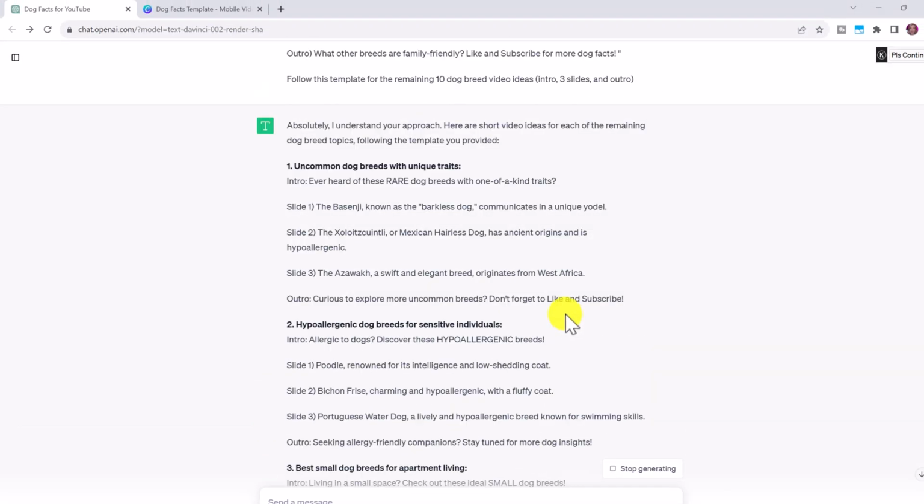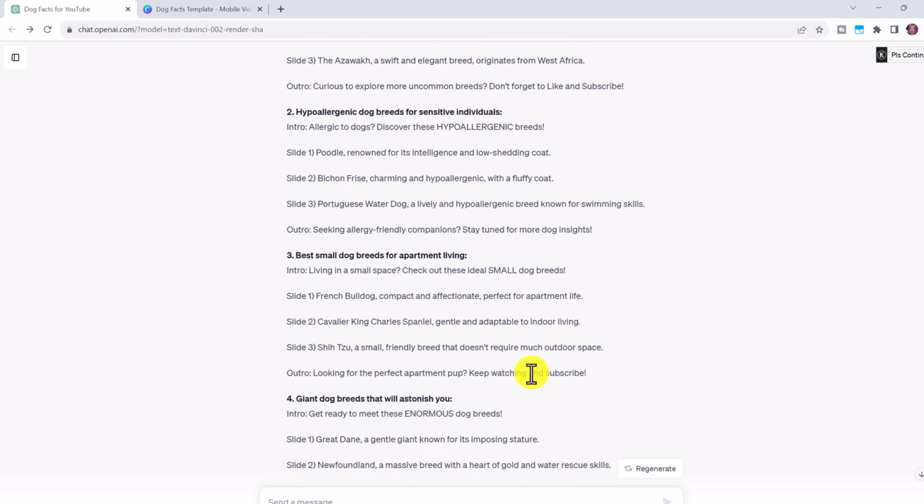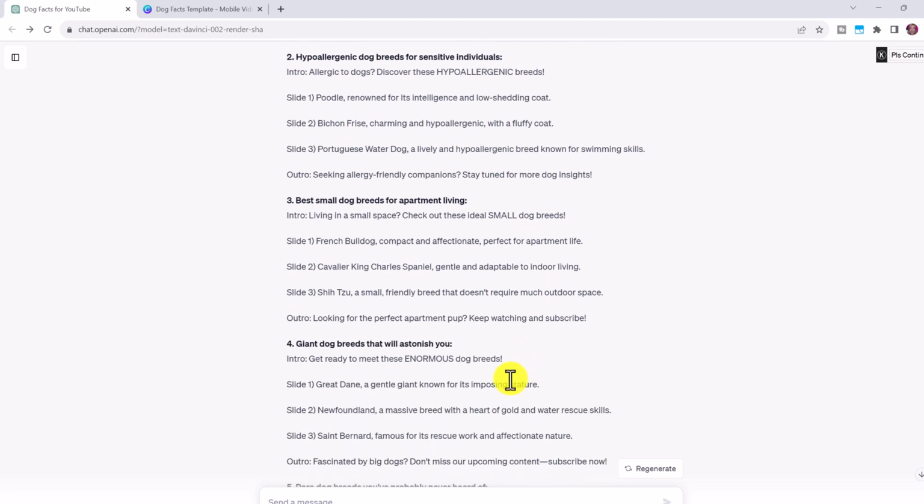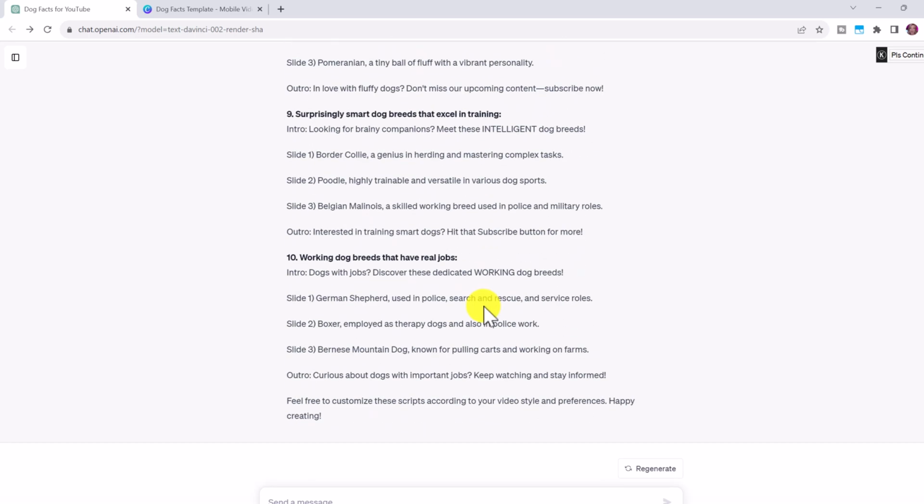See? Awesome. This is exactly what I want. Look here. Ever heard of these rare dog breeds with one-of-a-kind traits? Hypoallergenic dog breeds for sensitive individuals. Allergic to dogs? Discover these hypoallergenic breeds. This is perfect. This is literally exactly what I want. If I hadn't done that template, I would have to individually go and try to fit it into this format. And now we have all of these that we can easily create 10 different shorts, and it's only going to take us a few minutes, under 5 minutes, to create each one.